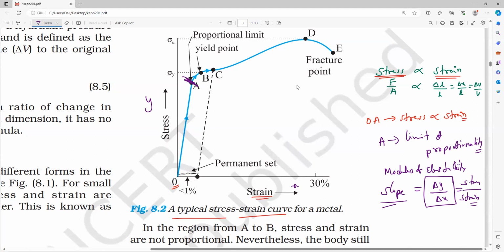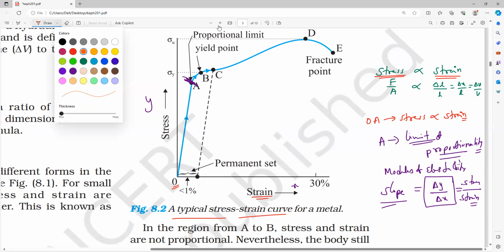A point. What is the A point? We used to call it the limit of proportionality. So everyone has to remember that. Clear? Understood? Up to here, if you have any doubt you can ask me. Next.